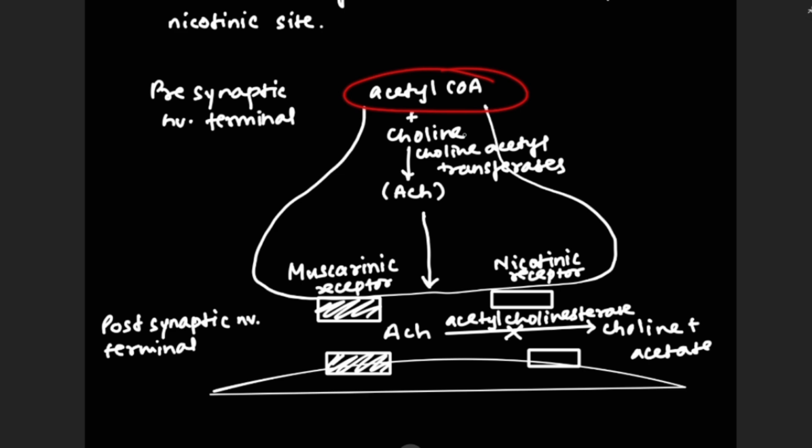So this is acetyl-CoA, this is choline, and these both get mixed up and form acetylcholine with the help of choline acetyltransferase. Then this acetylcholine gets stored in the vesicles and is released into the synaptic cleft. And then with the help of acetylcholinesterase, it gets hydrolyzed into choline and acetate. And this OP compound blocks this.